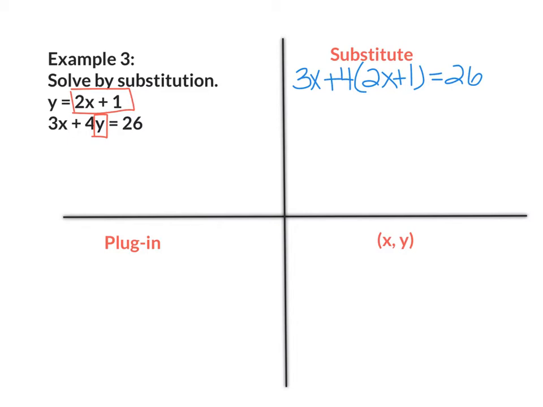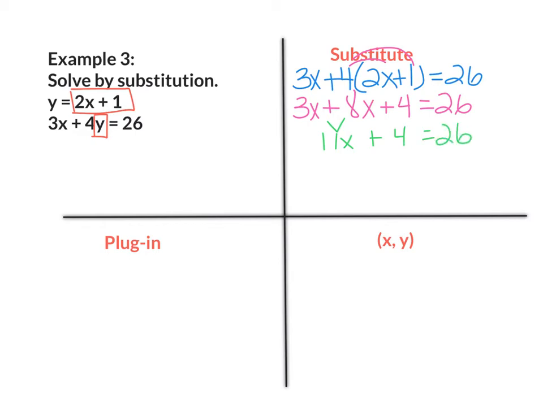So I'm going to go ahead and distribute first here and here. So I'm going to bring down 3x plus 4 times 2x is 8x. 4 times 1 is positive 4 equals 26. I'm going to combine my terms, 3x and 8x. That's going to give me 11x. Bring down plus 4 equals 26.